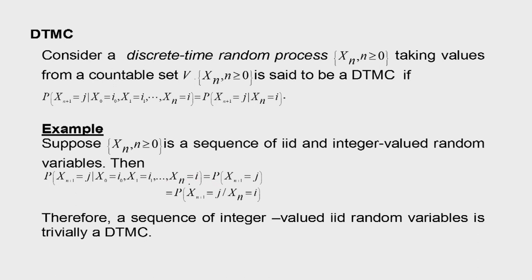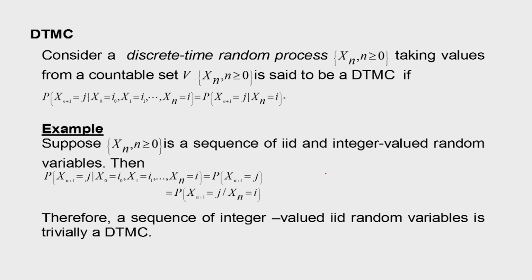This probability, because of independence, is the probability of X(n+1) equal to j, and this is the same as the probability of X(n+1) equal to j given that Xn is equal to i, because of independence this will also be equal to the probability of X(n+1) equal to j.